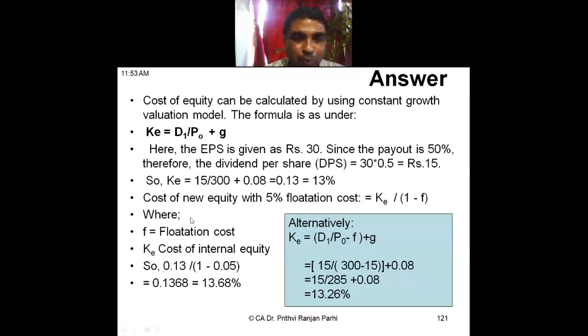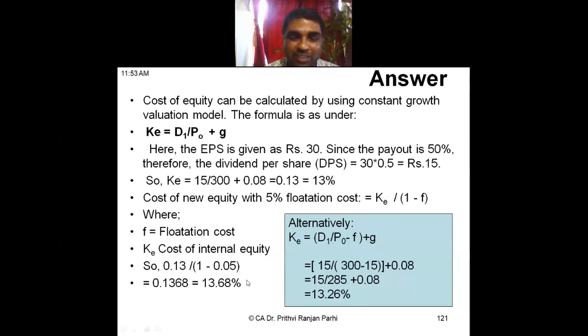So quickly, applying a shortcut method, we can do it: 0.13, the cost of equity, divided by 1 minus flotation cost. Suppose cost of equity I've got 13. The 13 divided by 1 minus 0.05. If I am applying this formula, I am getting a result of 13.68%, not 13.26%. So 13.26% is the exact answer.